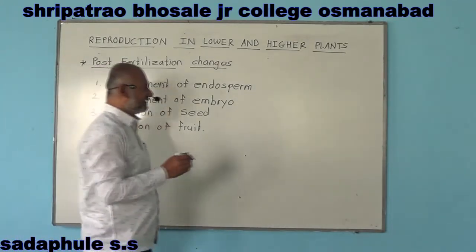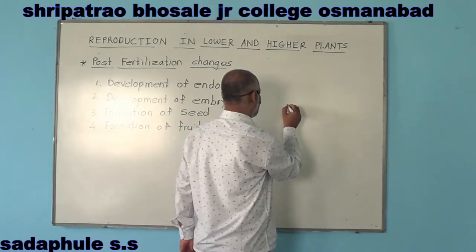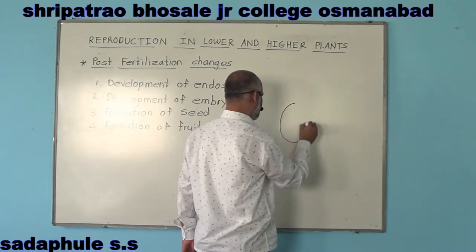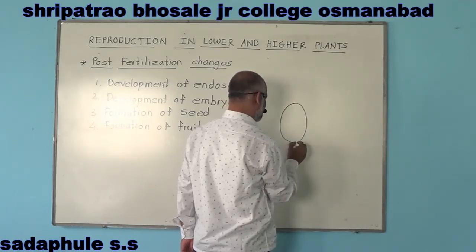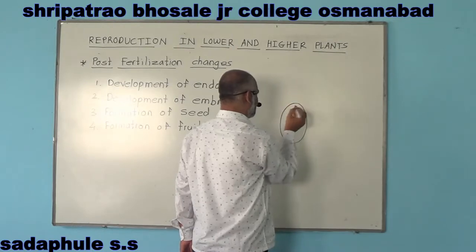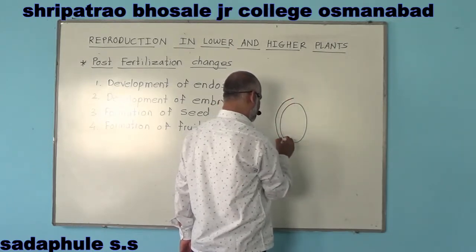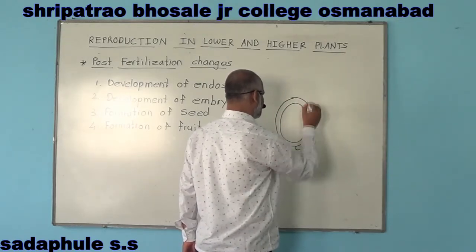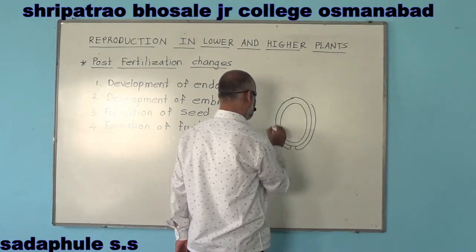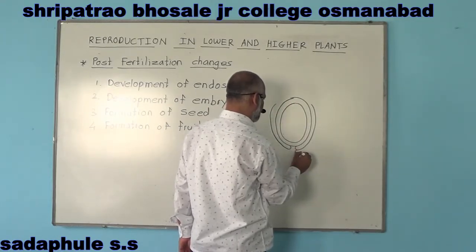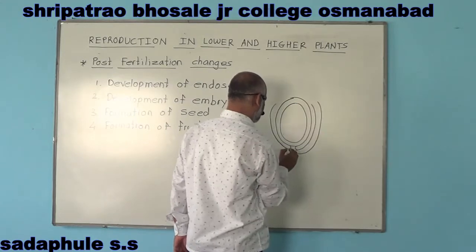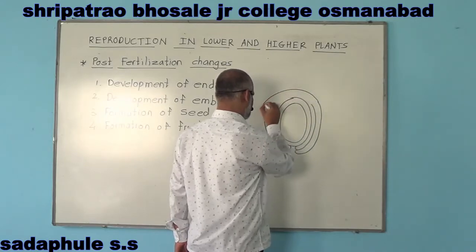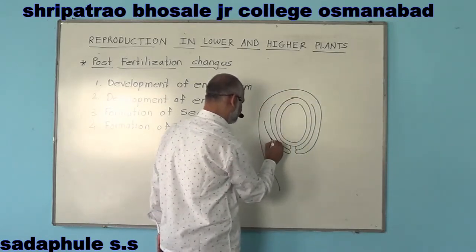Now, as we studied double fertilization in the ovule, so it is the anatropous ovule like this, fertilized anatropous ovule. Here is the embryo sac, then nucellus, then integuments. We have studied all details about anatropous ovule and fertilization. It is double fertilization. So it is the ovule.